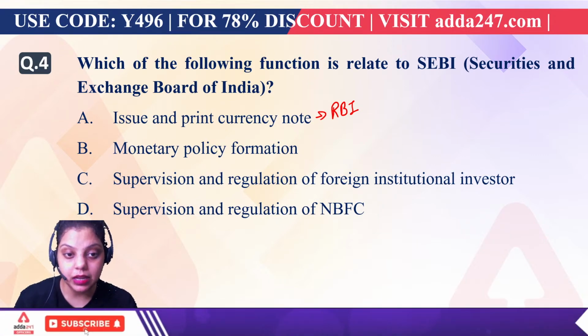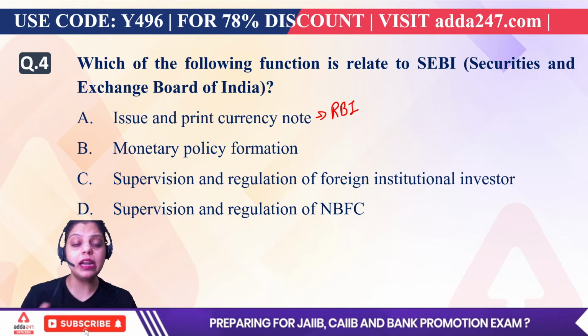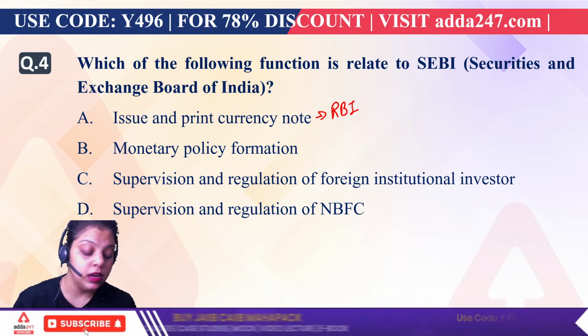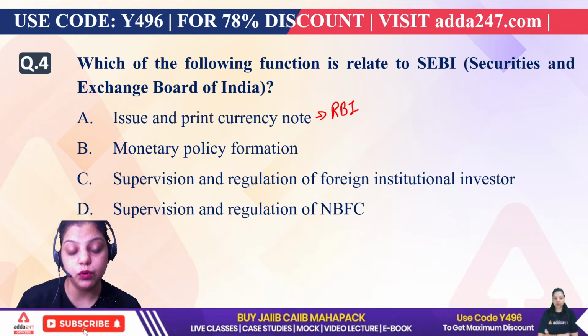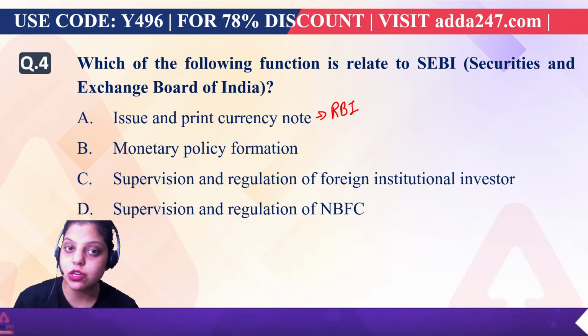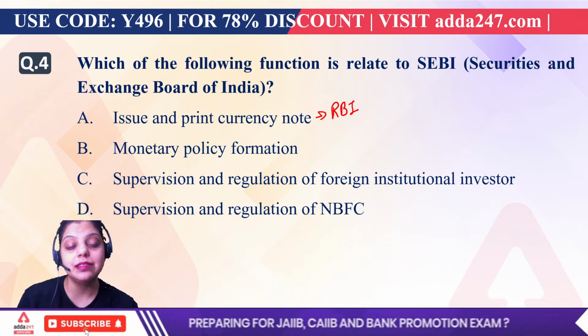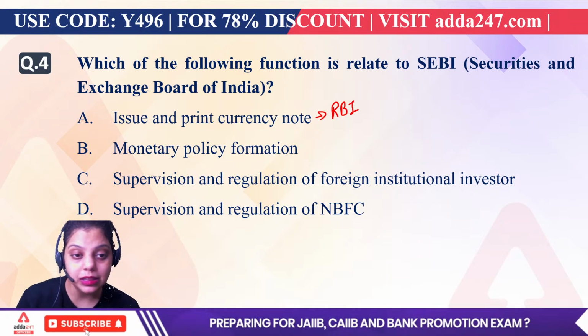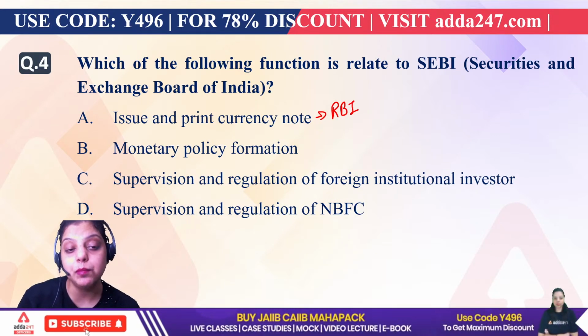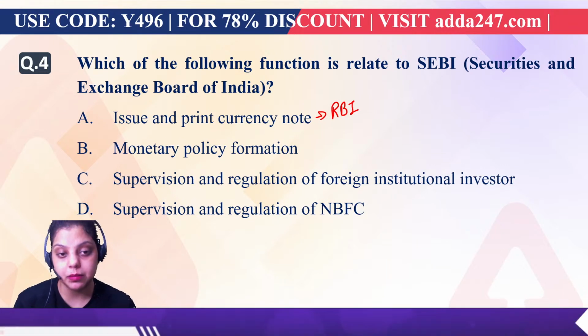It will be printed by Government of India. So 2 and above notes will be printed by RBI under the RBI Act 1934 section 22. Under section 22, it has said that RBI has the sole right to print all the denominations of currency except rupee 1. Only 1 rupee will be printed by Government of India, rest will be printed by RBI.